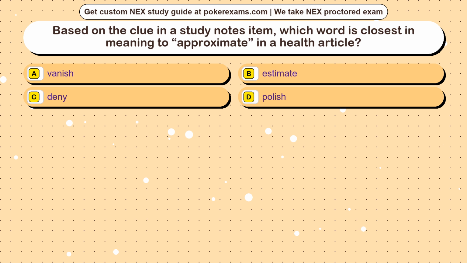Question 17. Based on the clue in a study notes item, which word is closest in meaning to approximate in a health article? Option A, vanish. Option B, estimate. Option C, deny. Option D, polish.